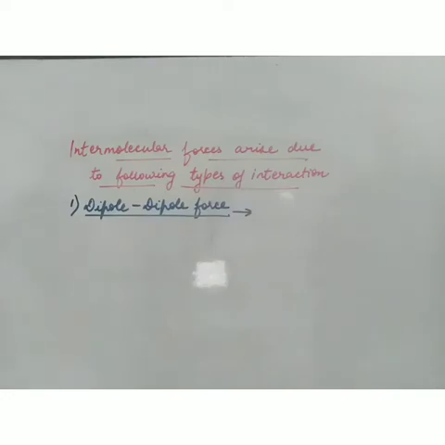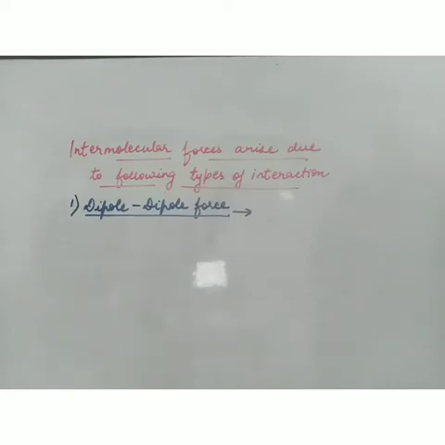The intermolecular forces arise due to the following types of interactions. So now we are discussing the origin of these intermolecular forces, and the first is dipole-dipole force. We know the meaning of dipole, this we have learnt in unit number 4. Dipole means a polar molecule having two opposite poles, positive and negative.